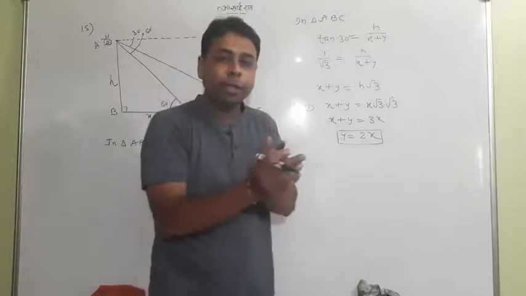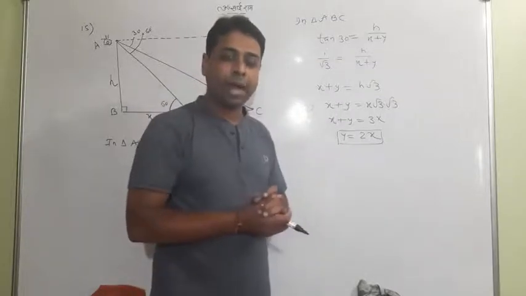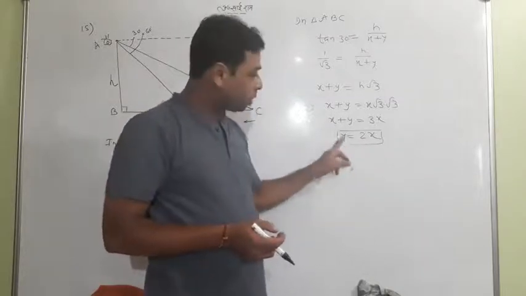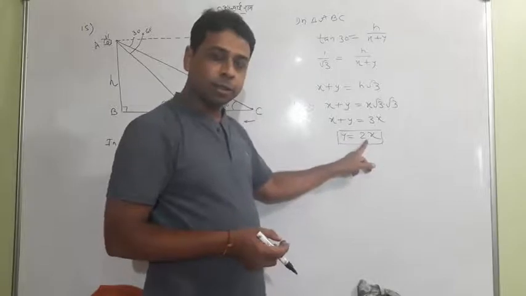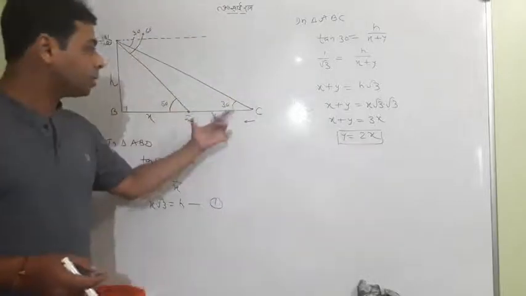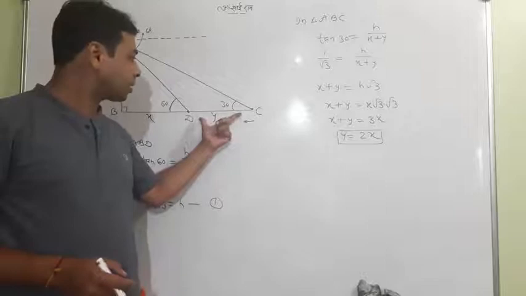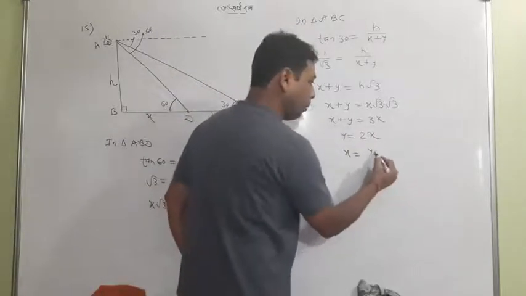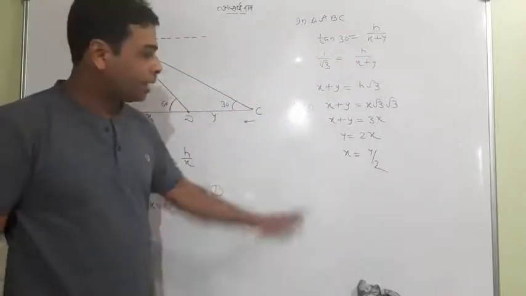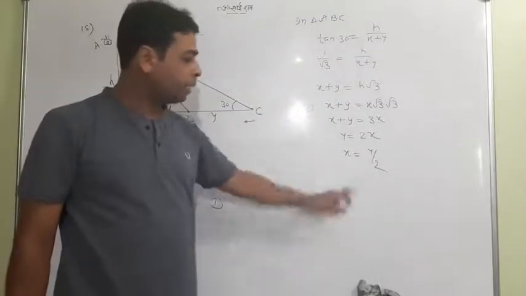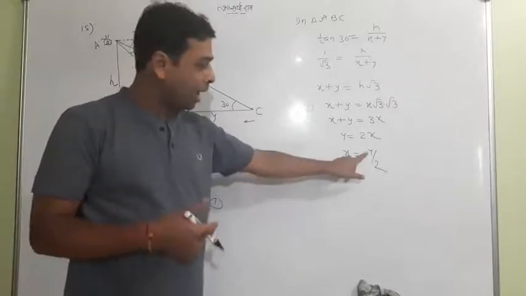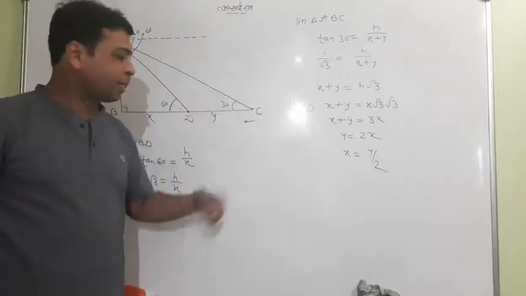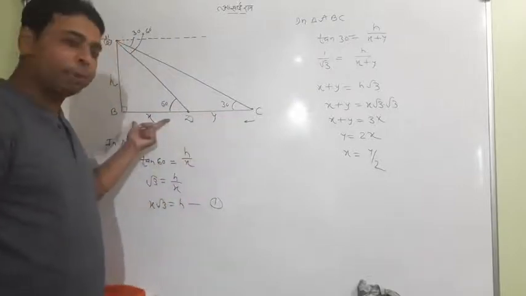It's a relation between the distances y and x. This means that the distance y is double of x. If I write it in the second manner, x is equal to y by 2, which will help you understand well. What is its meaning? It means that the distance x is actually half of y. I just put one example: suppose y is 30 km, then x is 15 km.